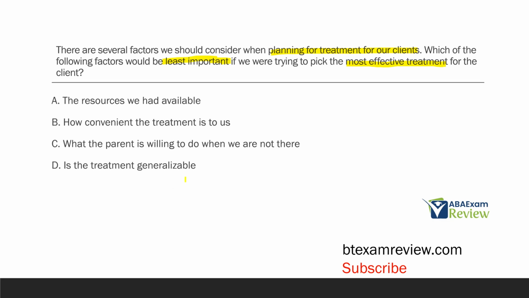And then D, is the treatment generalizable? And this is a huge priority. It doesn't make a difference if we can change behavior in a controlled clinic environment if that change doesn't generalize. Then what's the point? Because the client isn't going to spend their whole life in that clinic room. Those things we teach need to generalize to new settings. So the generalizability of the treatment is extremely important. So if you were going to pick a treatment, the least important option here is how convenient the treatment is to us, because it's not about us. It's about what's most effective for our client.